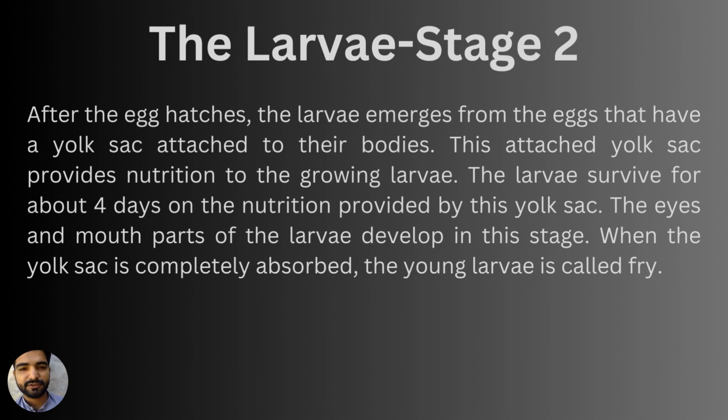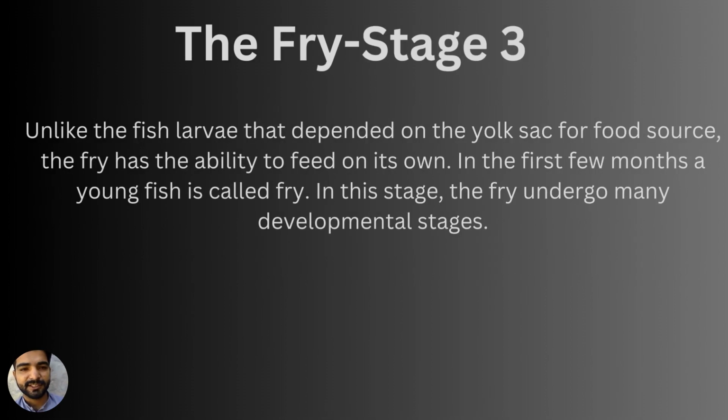And the next is the fry stage. We are going to discuss it in detail. In the fry stage, unlike the fish larva that depended on the yolk sac for food, the fry has the ability to feed on its own. As we have discussed in the previous stage, the larva is dependent totally on the yolk sac, whereas now we have reached the fry stage.